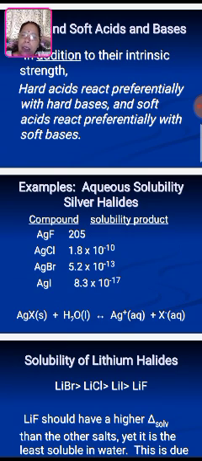In this case, silver is the same metal which bonds with the halogen according to size. See, silver fluoride, whose solubility product is 205, and silver iodide, which is 8.3 times 10 raised to minus 17.